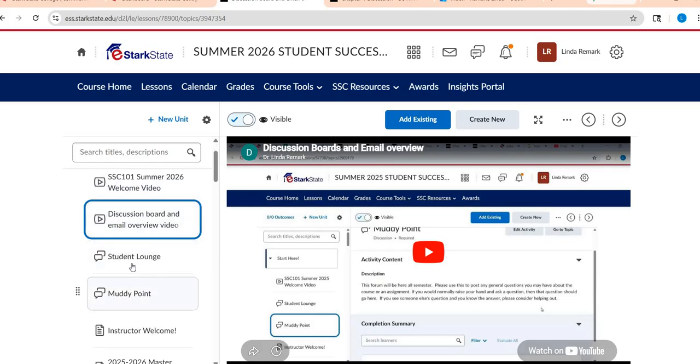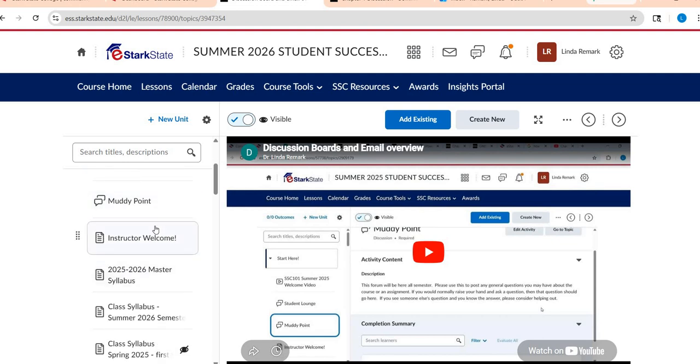Underneath that were some different discussion boards I talked about in that welcome video that you can check out that will be open all semester long, but they are not counted toward attendance. So please make sure that if you post in there, you know that that's not counted toward your weekly attendance.